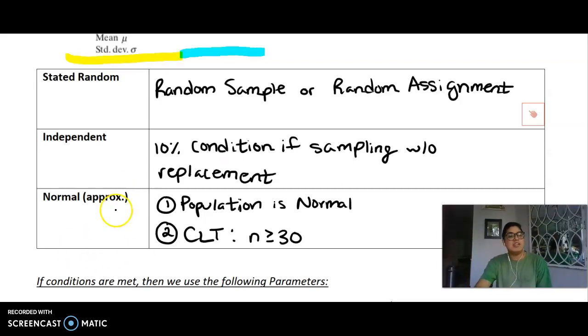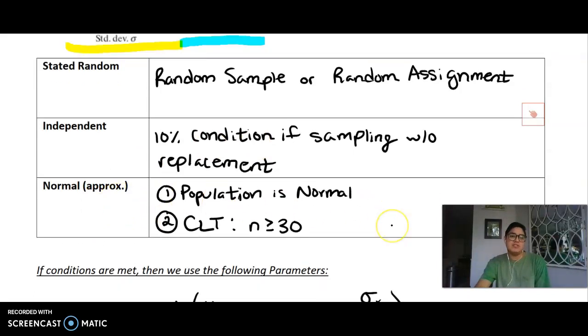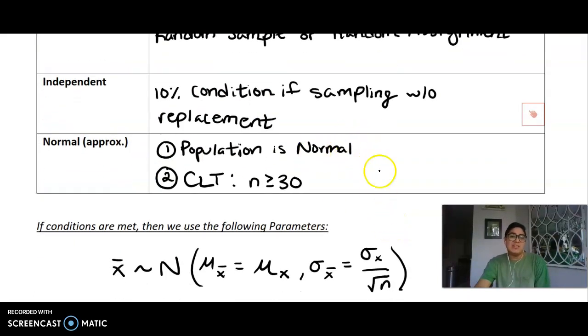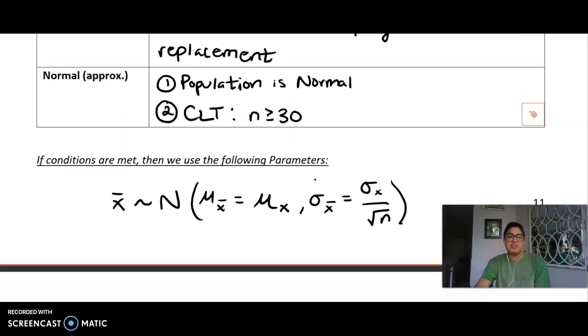Again, that just says our sample size is no more than 10% of the population size. And then lastly, we have to check that the shape of our sampling distribution is approximately normal. Either the initial population is normal, or we can use the central limit theorem, which says as long as our sample size is greater than or equal to 30, then we'll have an approximately normal sampling distribution.